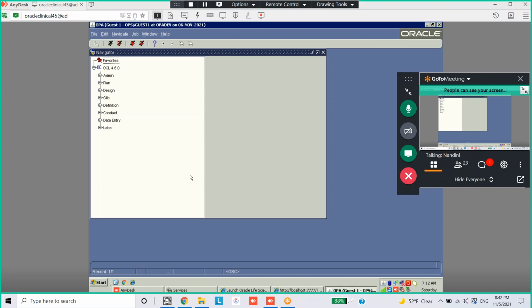Edit access will be removed for the entire CDM team except the project data manager. Right. Only one privileged person will have access to the data after lock. After freeze, edit access is removed from the entire team, including the project data manager. The entire CDM will not have access. Right. So this is based on accessibility.